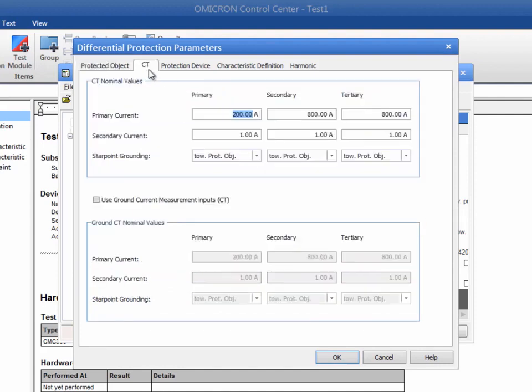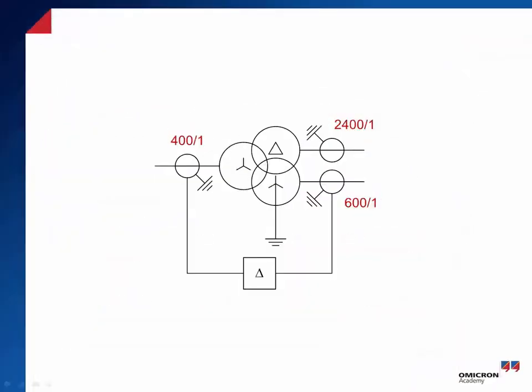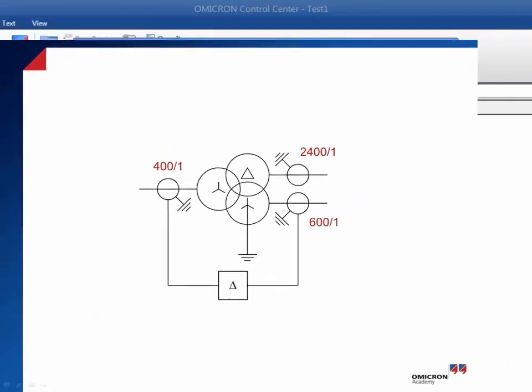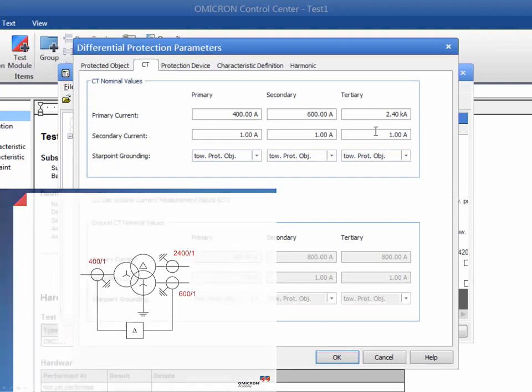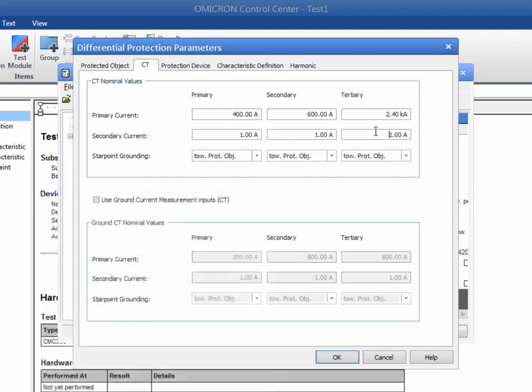In this tab, you enter the data of the current transformer. In the picture, you see the values of the CTs in our example. The star point of the CTs can be grounded towards the protected object or towards line.